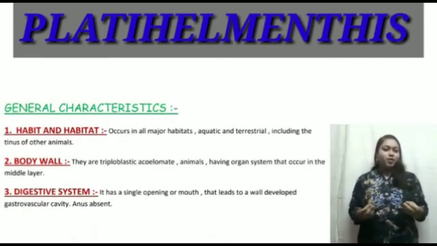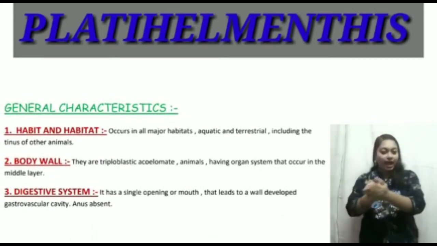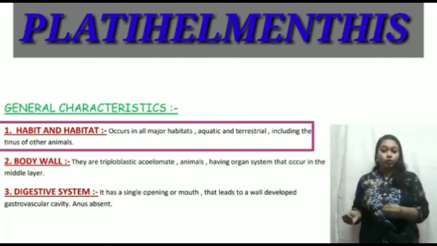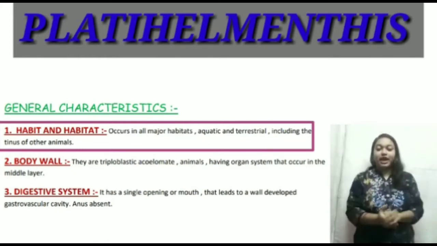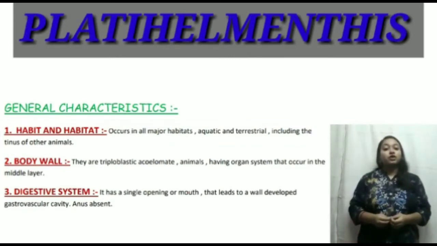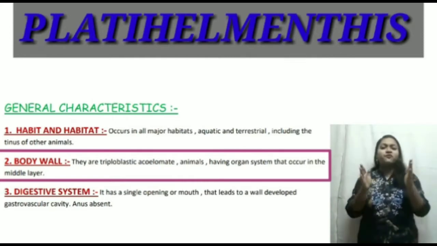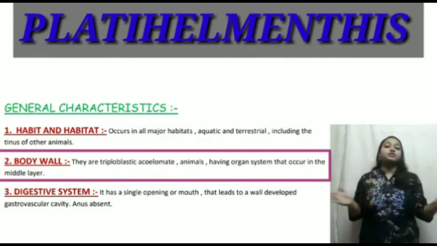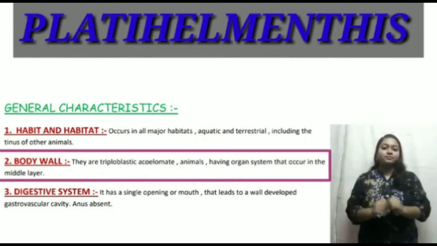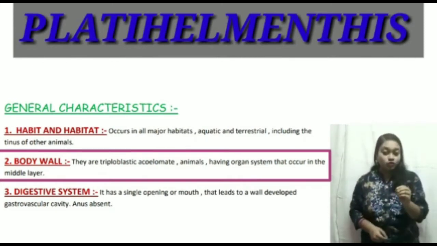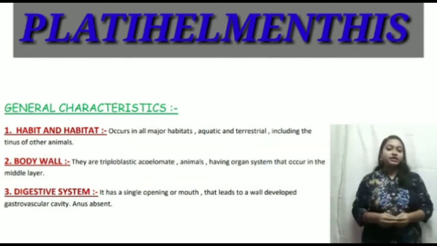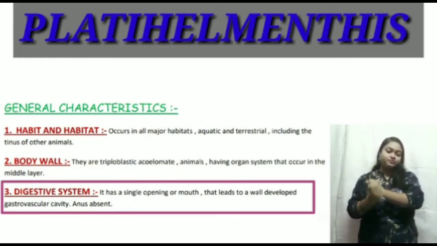So first point, we all know habit and habitat. They are basically aquatic. They live in the water, aquatic and terrestrial also. Then the body wall: they show the first triploblastic animal, the first mesoderm between ectoderm and endoderm, and they show the organ system organization.